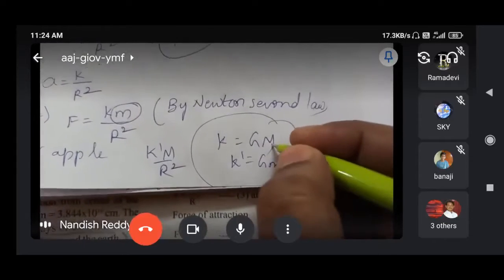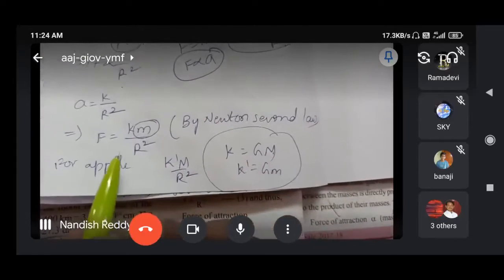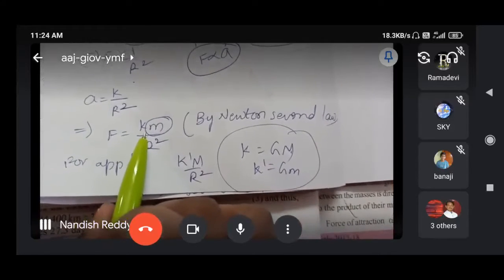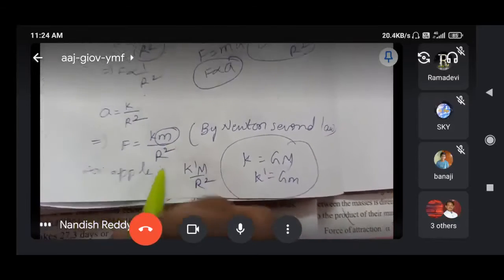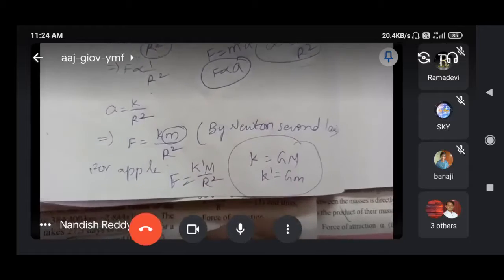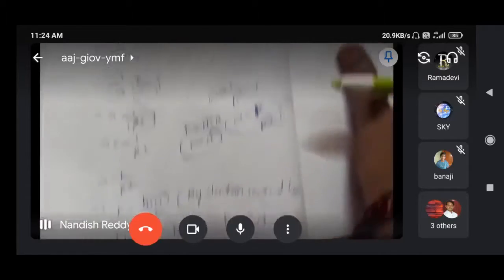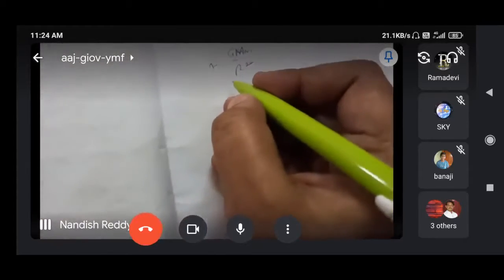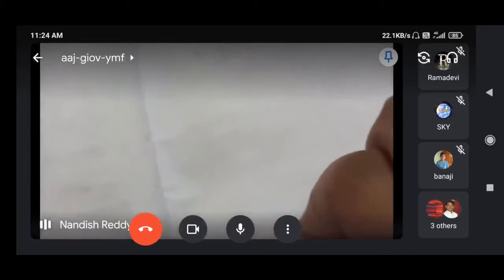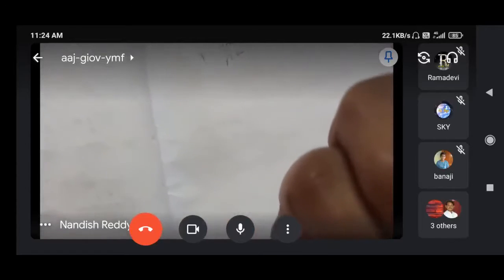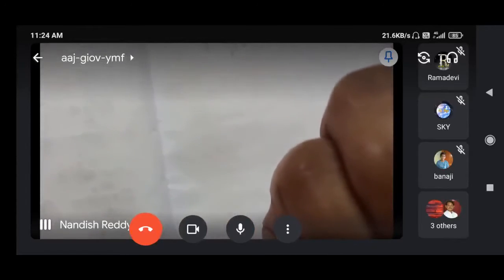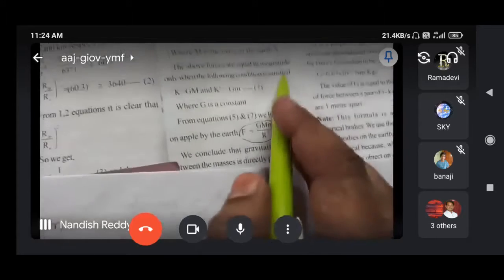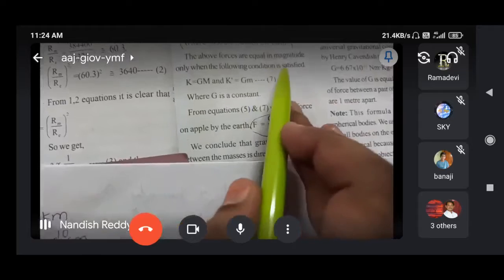Capital M. So in this manner only we will get K dash capital M by R square for F. Okay? So from these two values, I am taking the product. In that manner, we'll get F is equal to GMm. We have net force as the product GMm by R square. The above forces are equal in magnitude only when the following condition is satisfied.